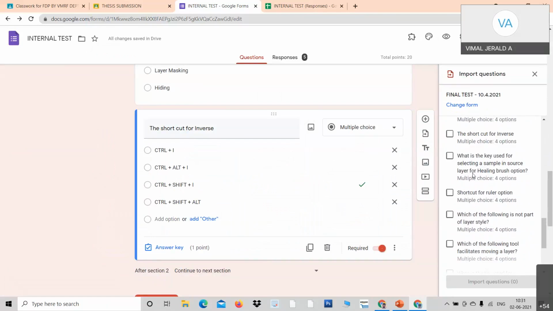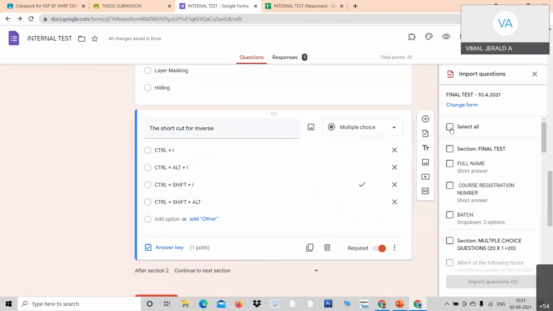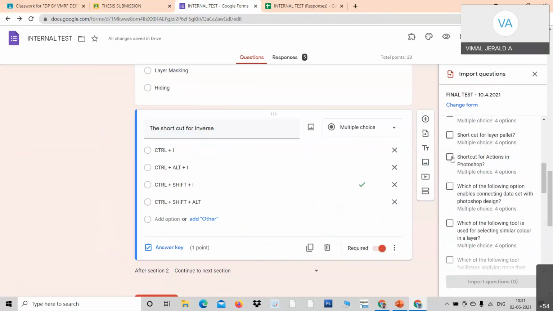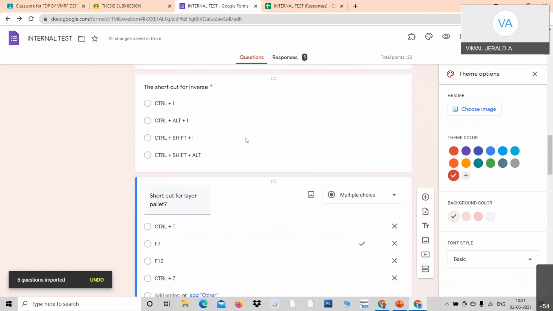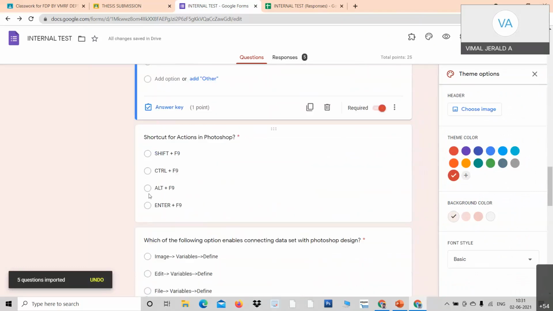You can either select all, which means all the questions will come back here, or else I can go down and pick questions. For example, I can choose these 5 questions. Press import. When I import, all the 5 questions appear here. All the 5 questions are imported.